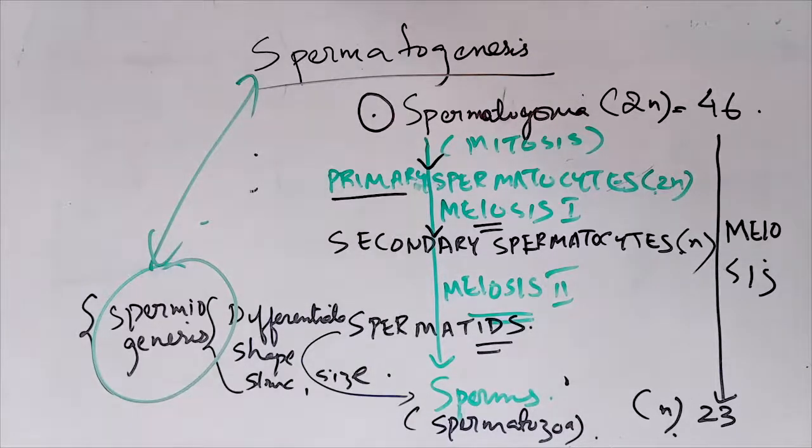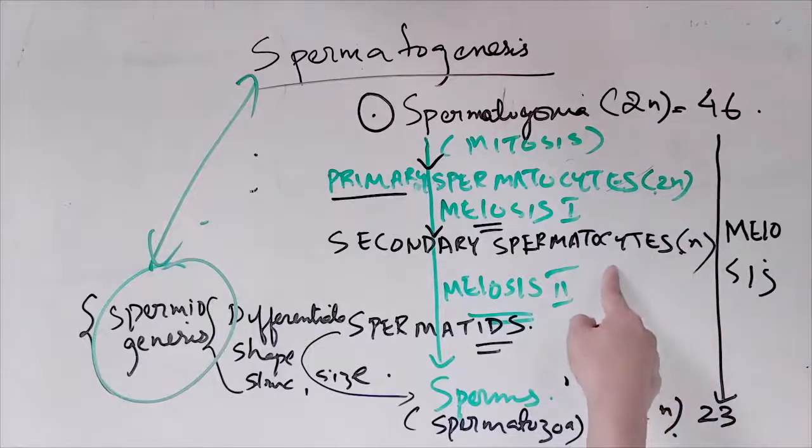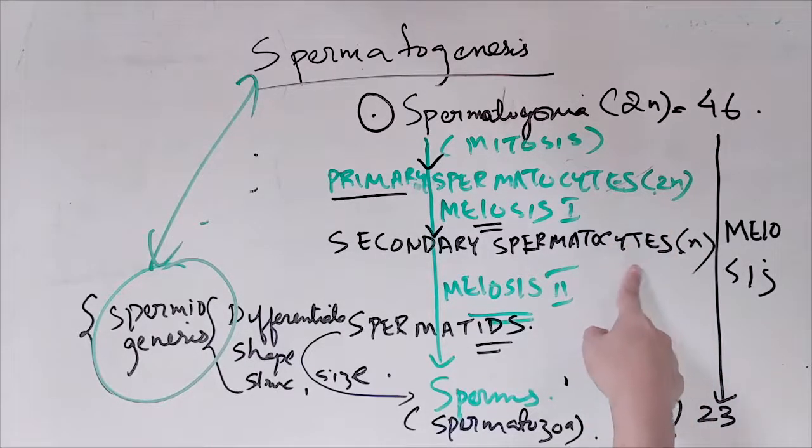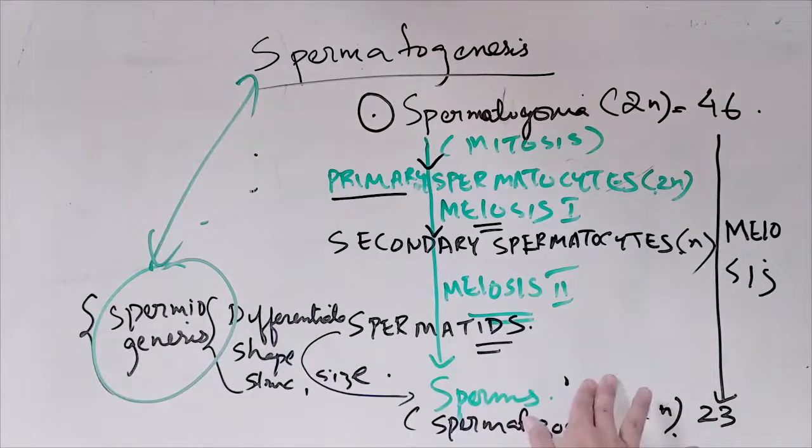This is just maintaining the constancy of the human chromosome number. We have 46, that is 23 pairs. So the real reduction takes place in meiosis 1, from 46 to 23. Meiosis 2 is equational, so it will be the same number.